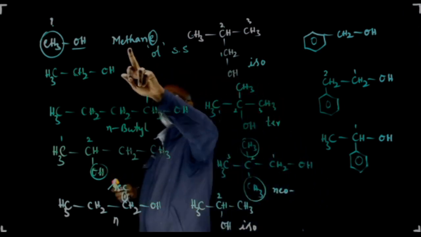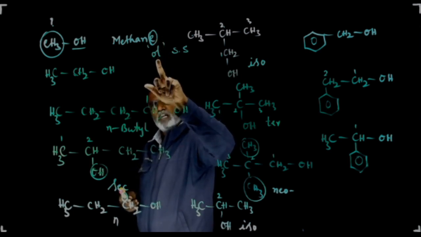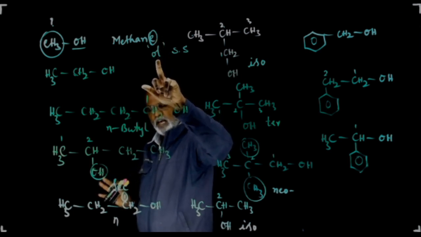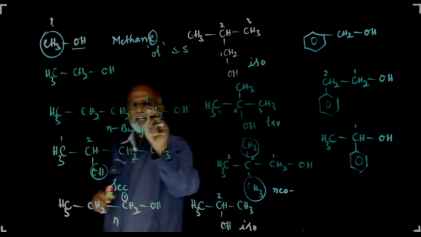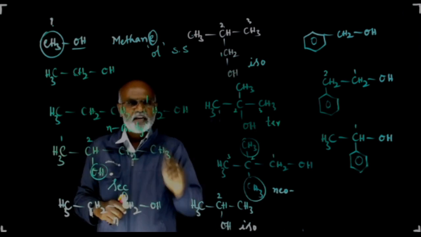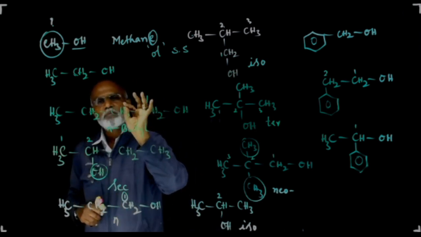In the name of the parent alkane, the last letter E should be replaced by OL, where OL is the secondary suffix. At the time of numbering, the carbon atoms of the carbon chain, the carbon to which the OH group is bonded should get the minimum number.